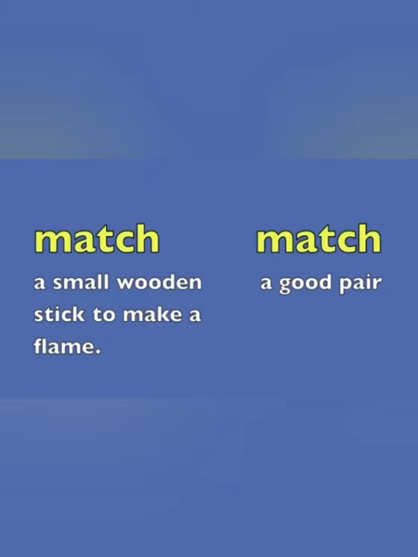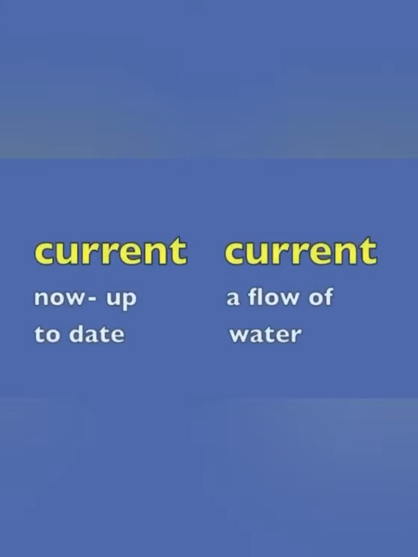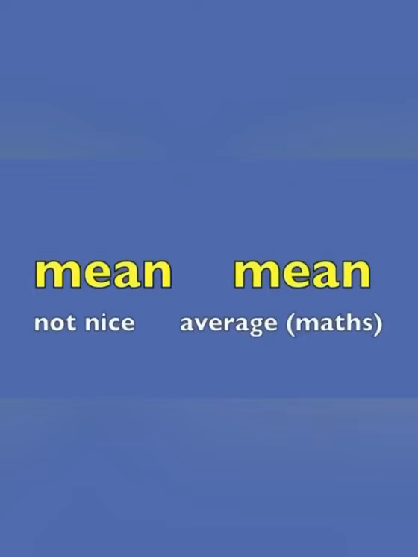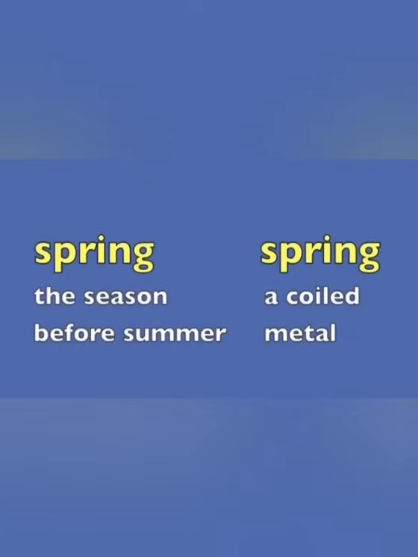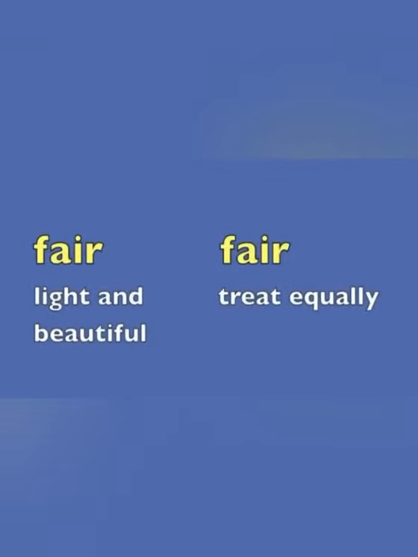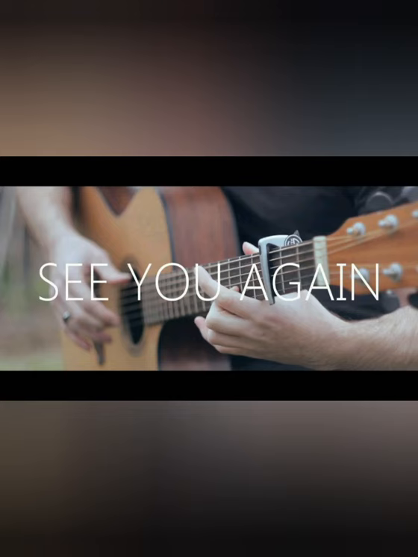Match, a good pair. Current, now, up to date. Current, a flow of water. Mean, not nice. Mean, average, as in maths. Spring, the season before summer. Spring, a coiled metal. Fair, light and beautiful. Fair, to treat equally.